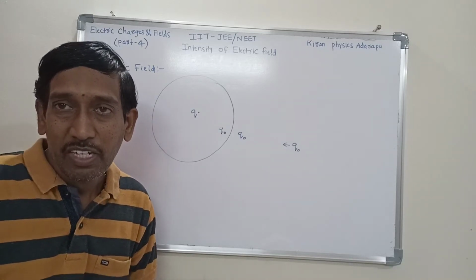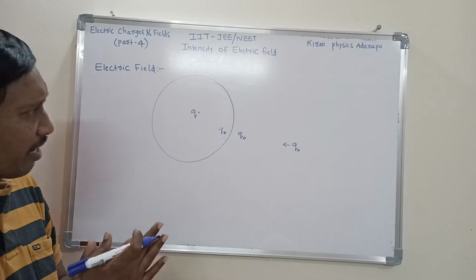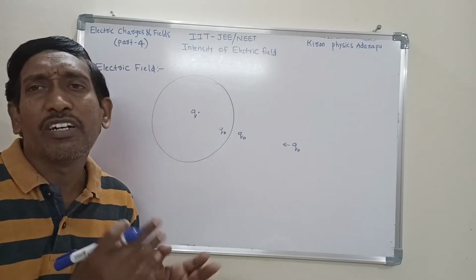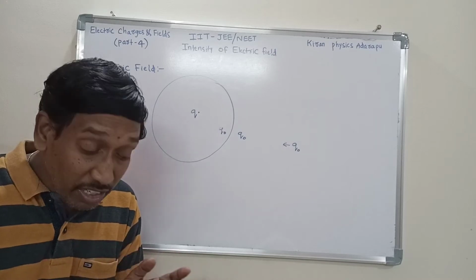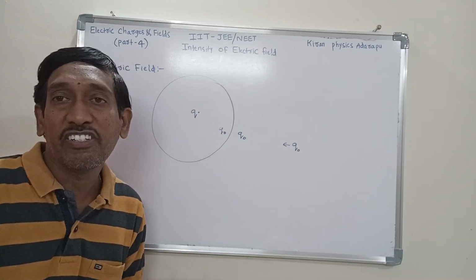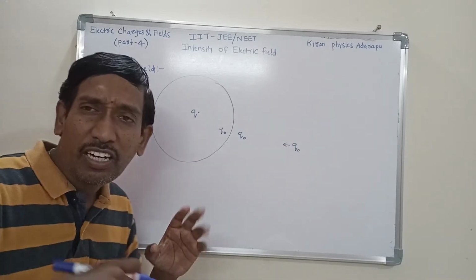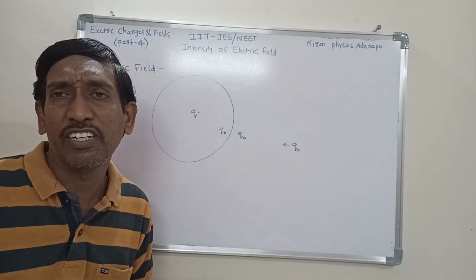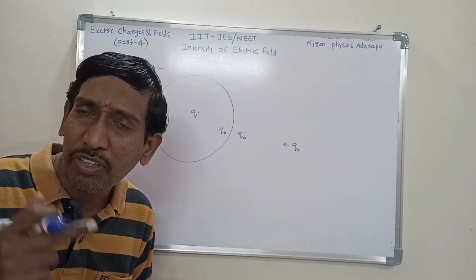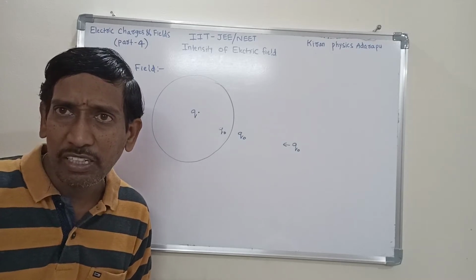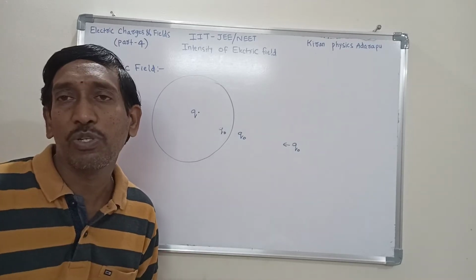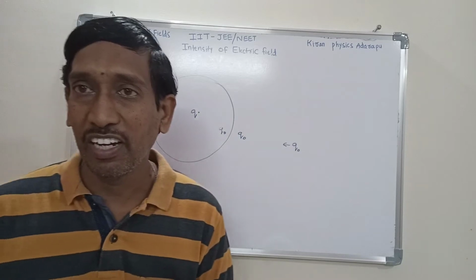Actually it is not visible, that's why it is not understood very clearly. But when you bring another charge into this region and an electrical force or effect is experienced, then you understand that it is part of the electric field. This is the way to understand the electric field.